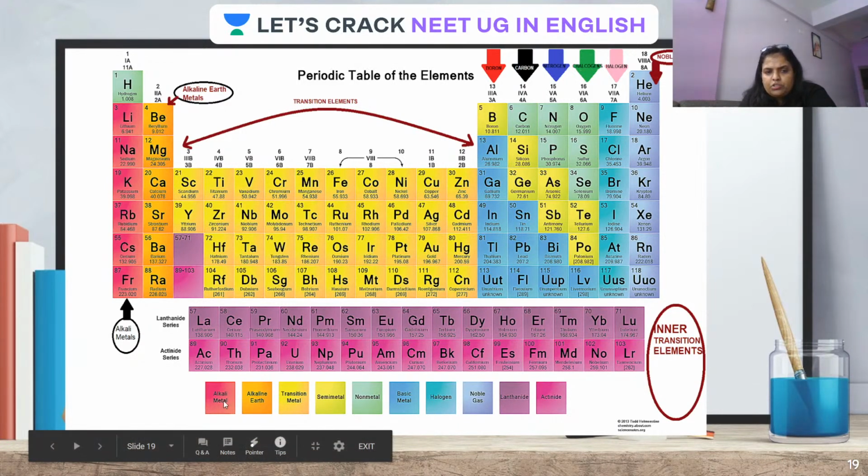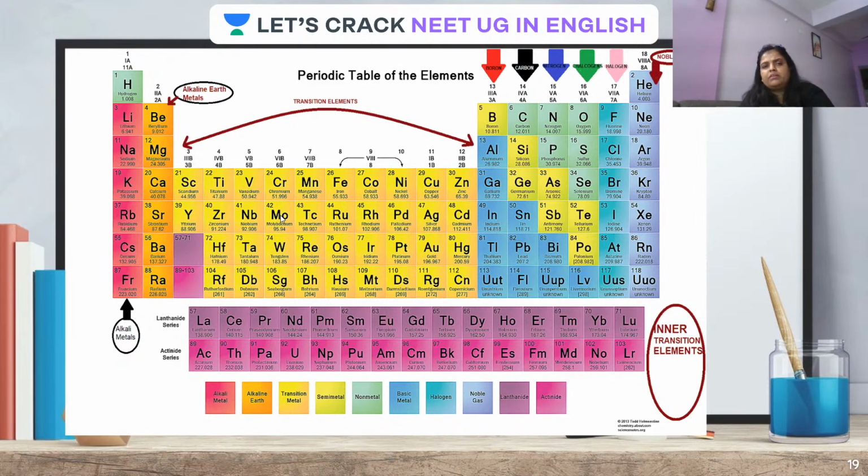Now you can see that all these have been shown by different colors. Of course, there is a reason that is very much related to their properties. We'll be exploring that in our coming videos. So this color does have some meaning.